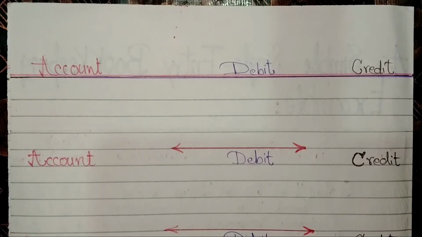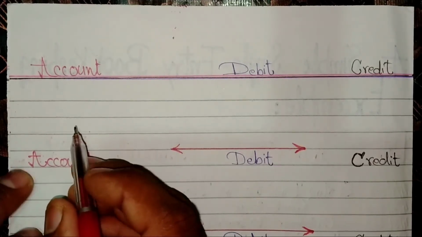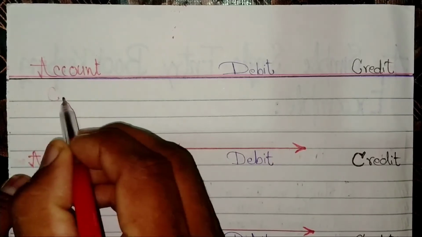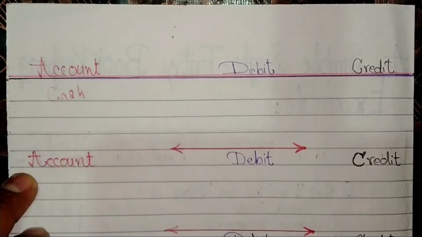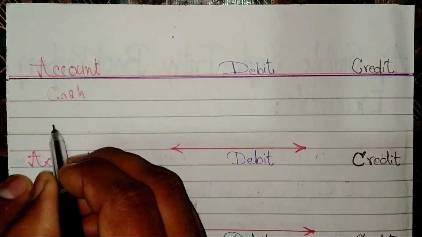We invest $100,000. In this double entry bookkeeping example, we will record the investment in the business in a journal entry. The first account will be the cash account, and the second account will be equity.